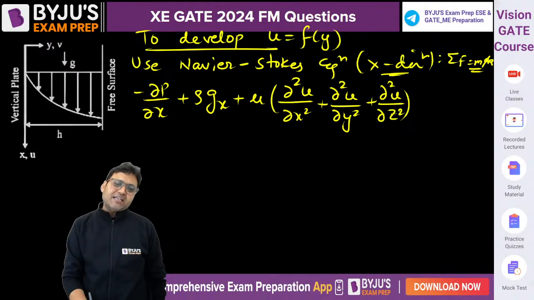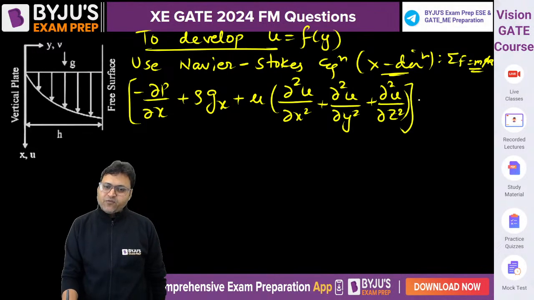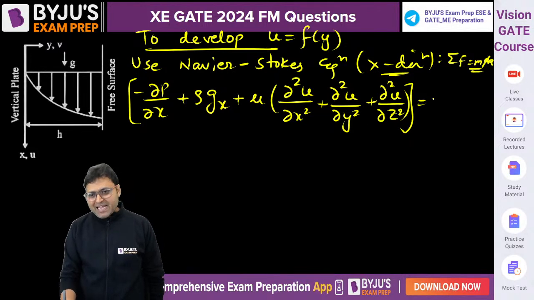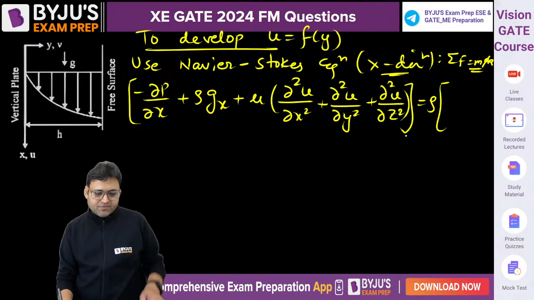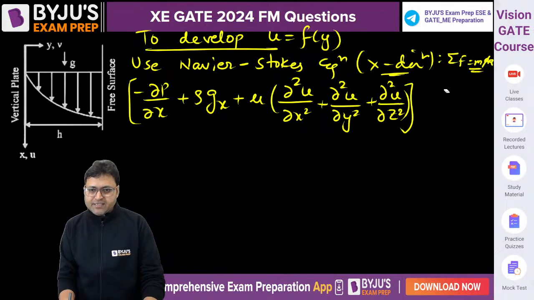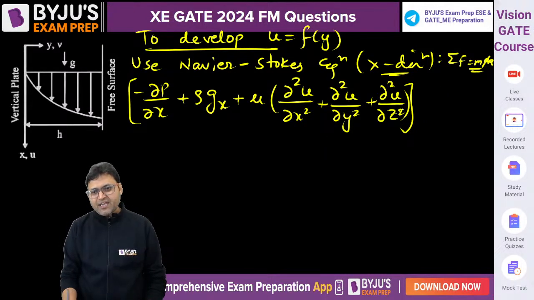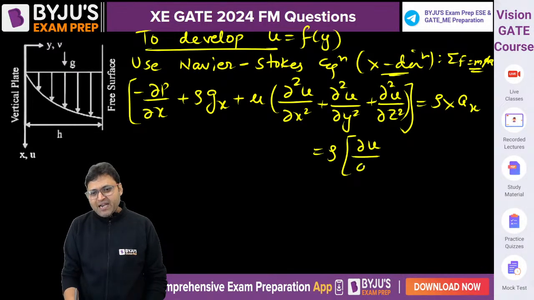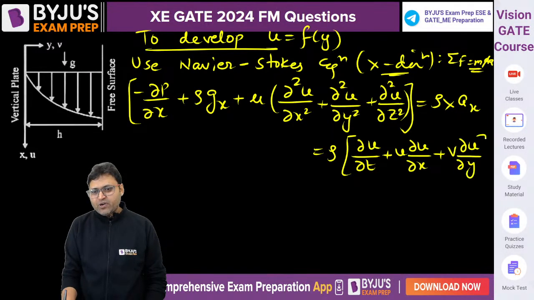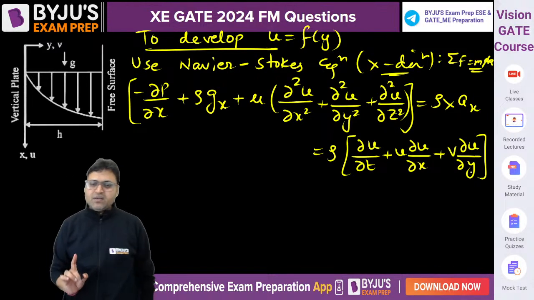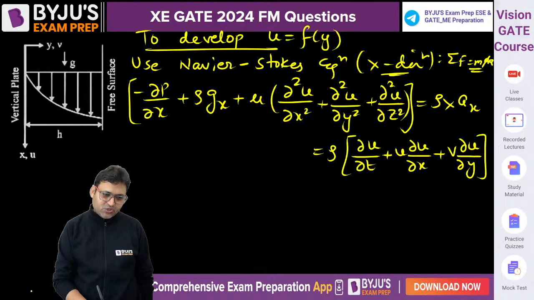That is the net force, equal to density into acceleration, rho into ax. And rho into ax is del u by del t, the local acceleration, plus u into del u by del x plus v into del u by del y for 2D flow. This is the expression for the Navier-Stokes equation.